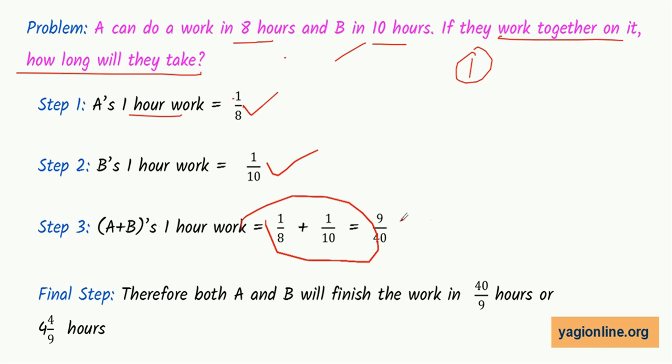Once we get their 1 hour work together, which is 9 by 40, we get the number of hours simply by reciprocating it, that is 40 by 9. Doing the reciprocal of it will give the total number of hours. We know 1 hour work. To get the total number of hours, just do the reciprocal. So you must have noticed we are sparingly using the process of reciprocal to solve the problem. We'll do some more problems on it.